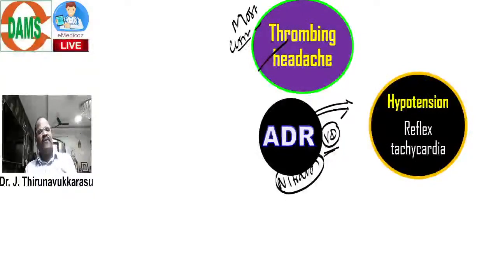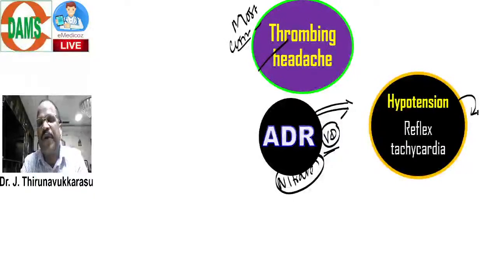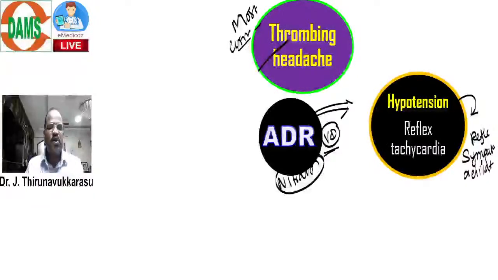Look here, whenever there is hypotension, to compensate for it, the sympathetic system is reflexly activated, and sympathetic activation may cause reflex tachycardia. So hypotension with reflex tachycardia.